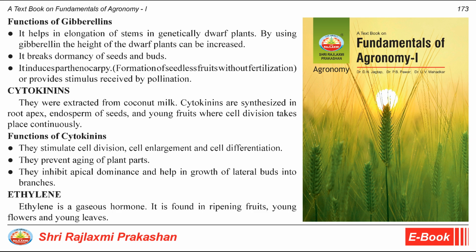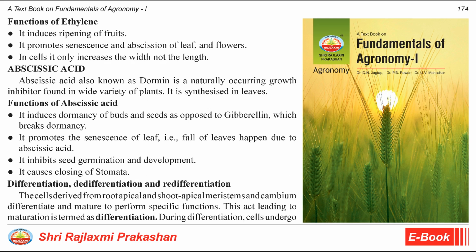Ethylene. Ethylene is a gaseous hormone. It is found in ripening fruits, young flowers, and young leaves. Functions of ethylene. It induces ripening of fruits. It promotes senescence and abscission of leaf and flowers. In cells, it only increases the width, not the length.